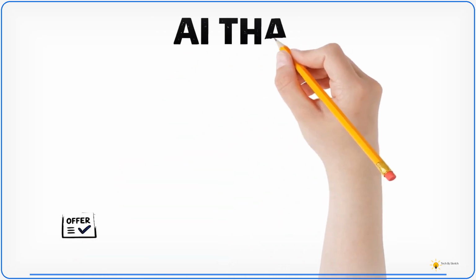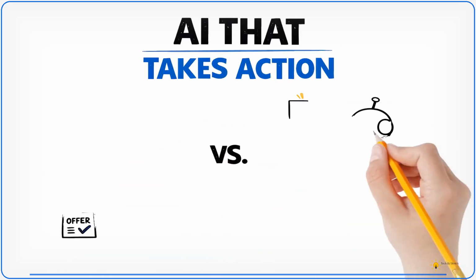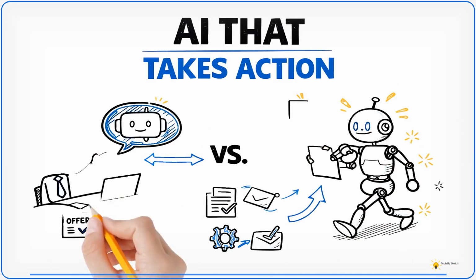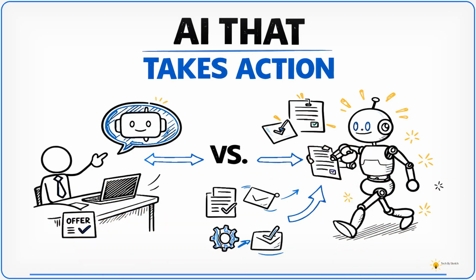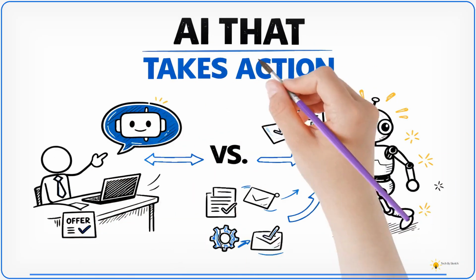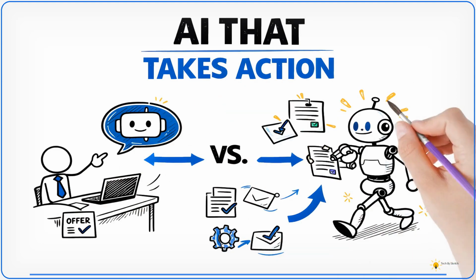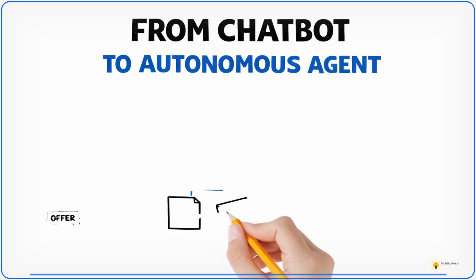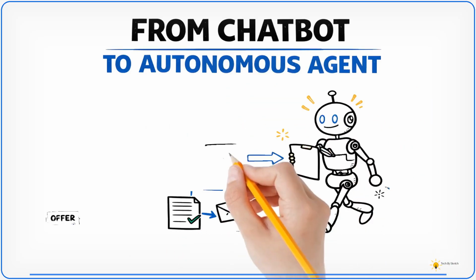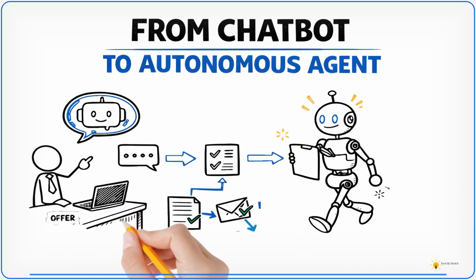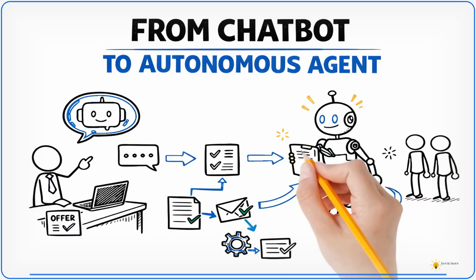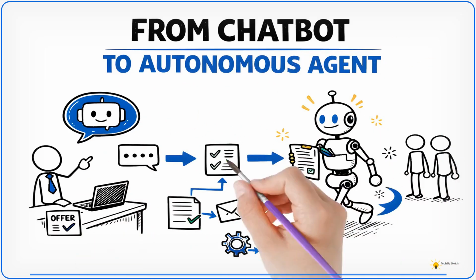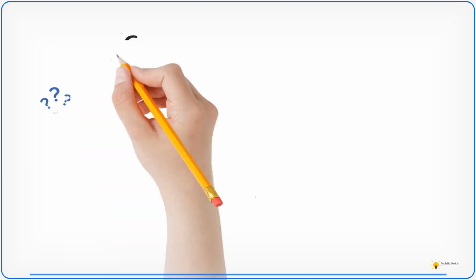Most people think AI only answers questions or generates text. But AI that takes action behaves very differently from traditional AI tools. Instead of waiting for commands, it can decide what steps to take to achieve a goal. Now, traditional AI tools respond only when someone asks them something. But the shift from chatbot to autonomous agent means AI can start doing tasks on its own. This change is why engineers and companies are so excited about agentic systems.